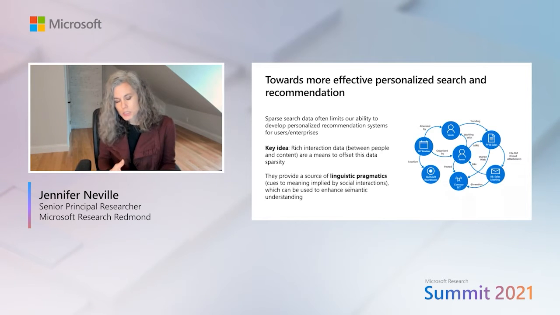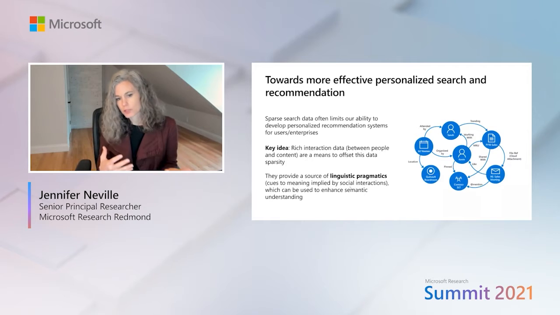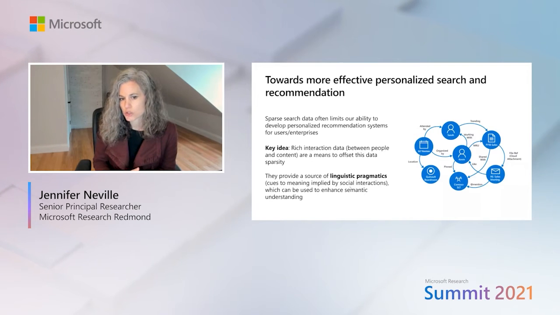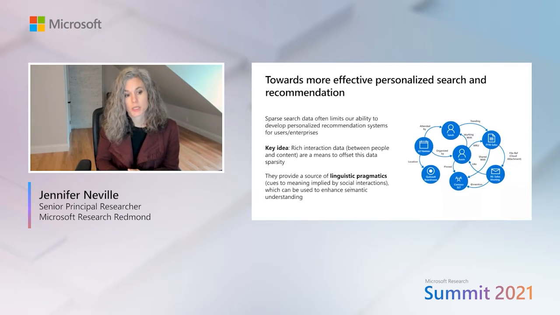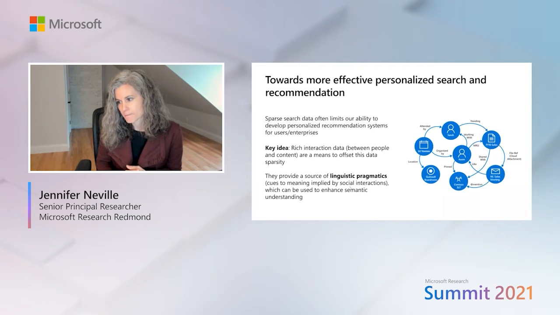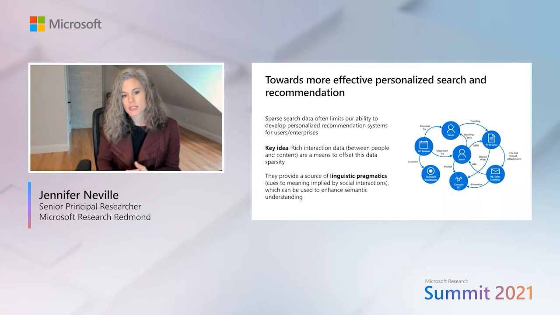We have documents that you've written and shared with people. And all of that relational information can be a way to offset the data sparsity that we have with respect to traditional search systems.